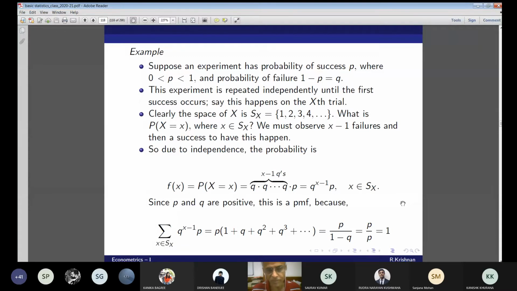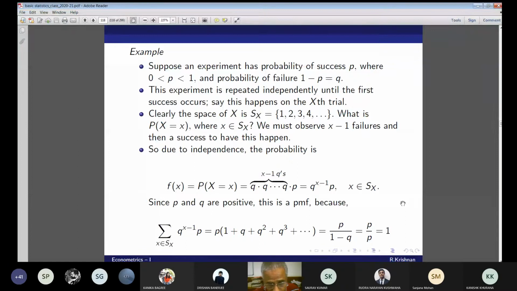So what does it say? We must observe x minus 1 failures for a success to happen. Now I have seen this is independent. So due to independence, the probability that we'll have a success at the xth trial will be q^(x-1) times p. This will be the success.